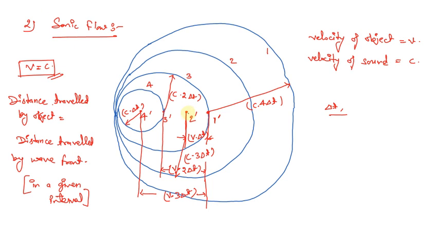This will be somewhere around this position that I have shown by the dotted line. And similarly, when this particular object is at position 2 after 2 delta t, this particular wavefront will be in this position that I have drawn.